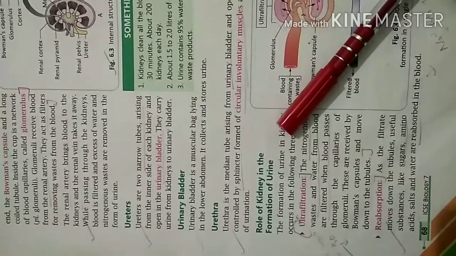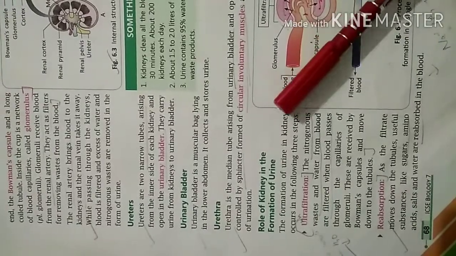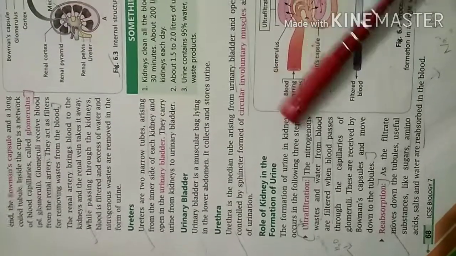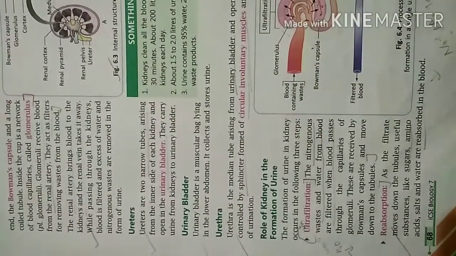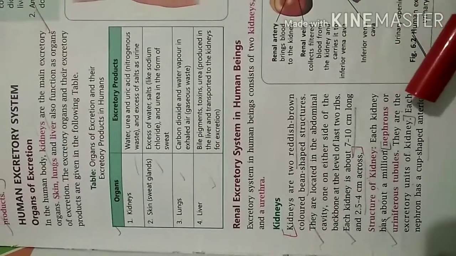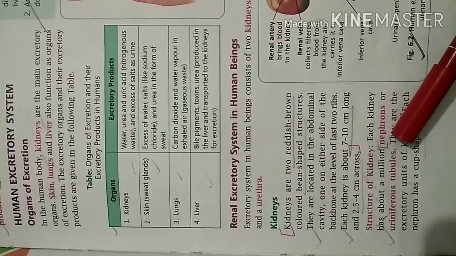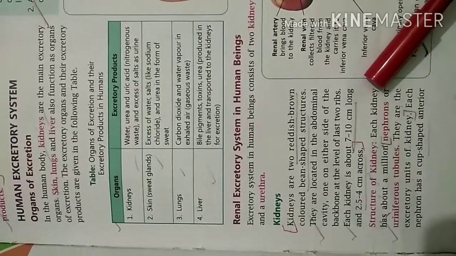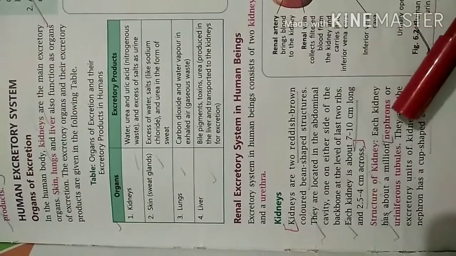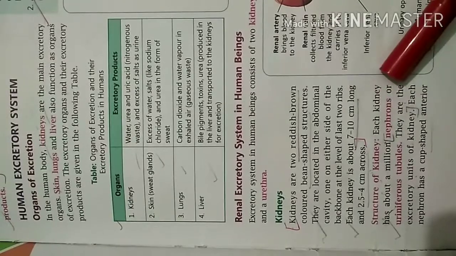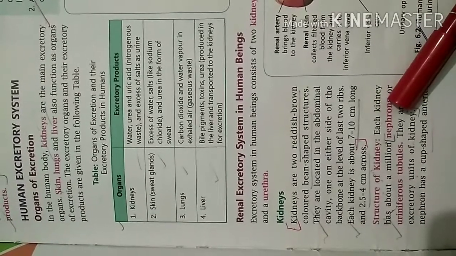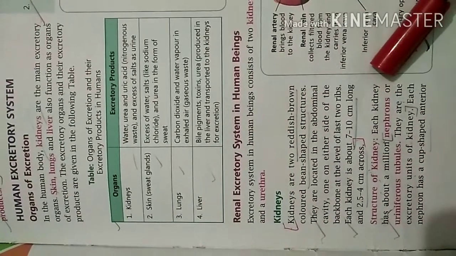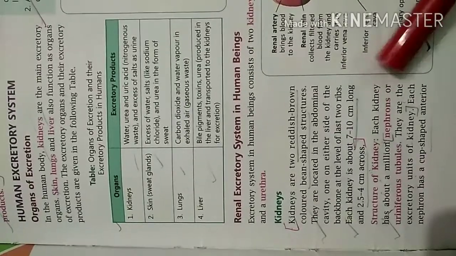First of all, let us revise what is the excretory unit of kidney. The excretory unit of kidney is known as nephrons. Nephrons are also known as uriniferous tubules. So again I am repeating, nephrons or uriniferous tubules, they are the excretory units of kidney. Means kidney is made up of nephrons.